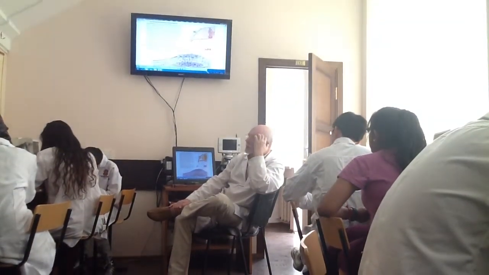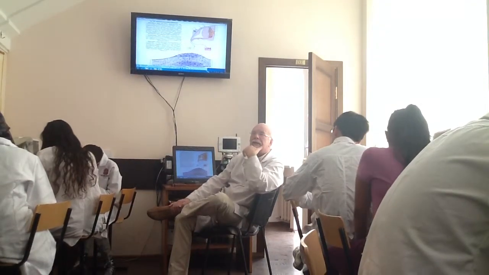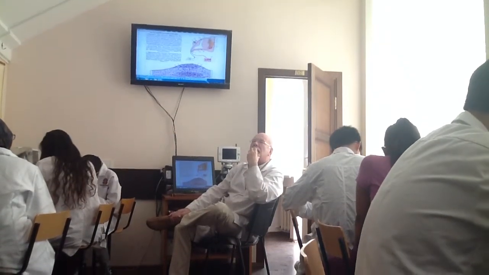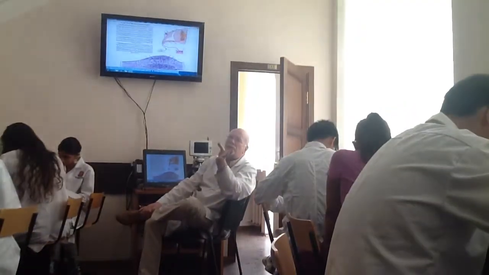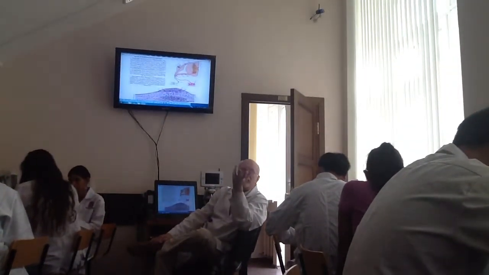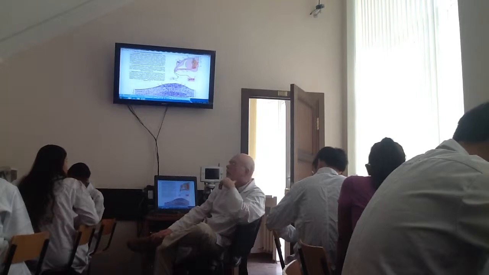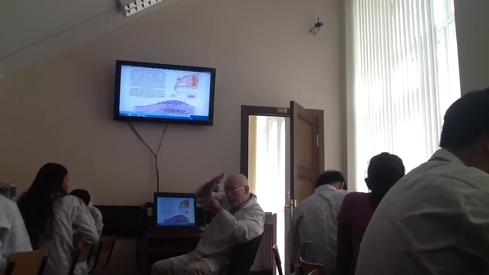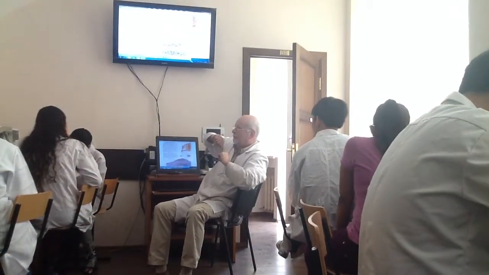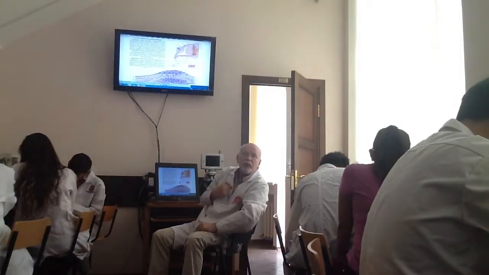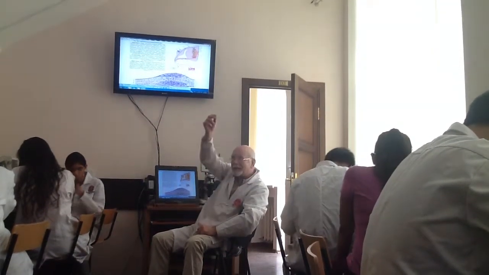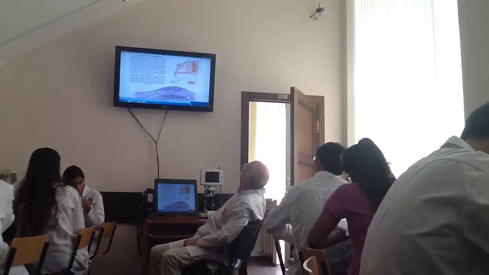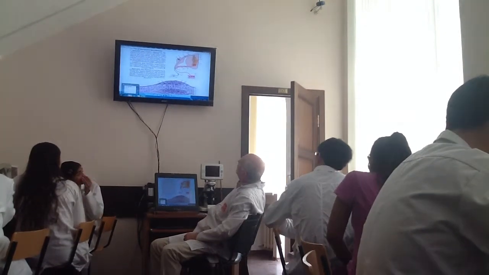In what parts of our nervous system can we meet different types of glial cells? For example, ependymal glial cells. Central nervous system or peripheral nervous system? CNS. Why? Because ependymal glial cells line the surfaces of the cavities present in our brain or in the spinal cord. In the spinal cord, there is the central canal. You see a part of this canal here, the central canal in the spinal cord.